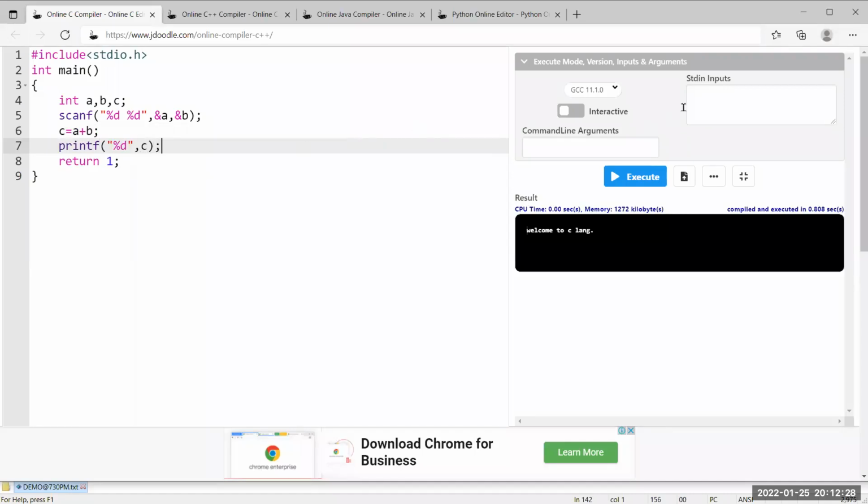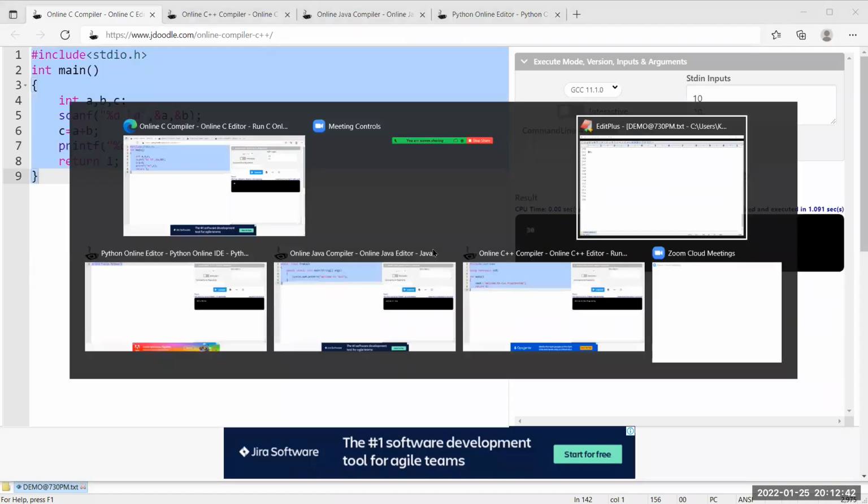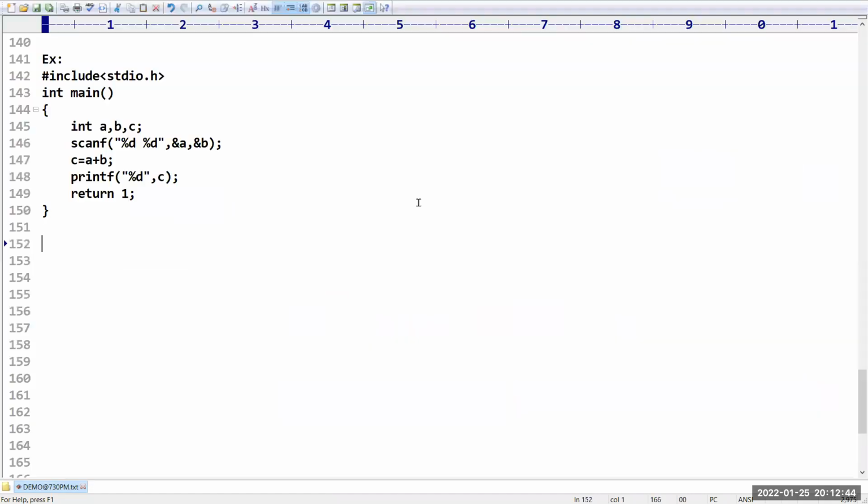Now for this program you need to supply the inputs. Assume the input is 10 and then 20. If you click on the execute button, we are going to get the result as 30. This is a simple C program to perform addition of two numbers. Just for your understanding, in the same style we will write in our HackerRank.